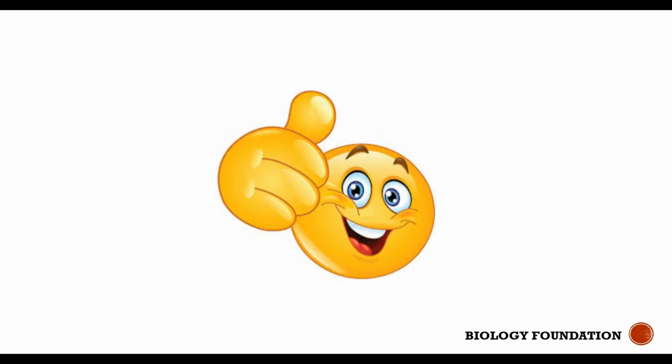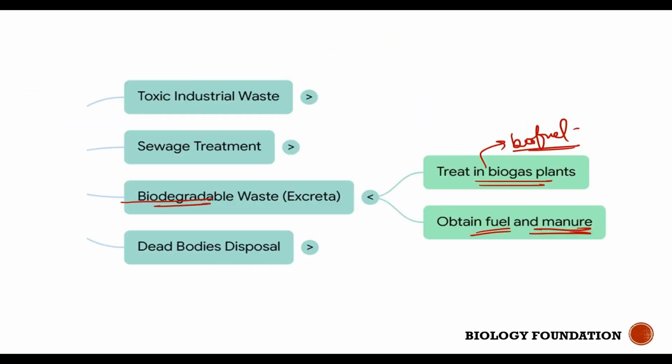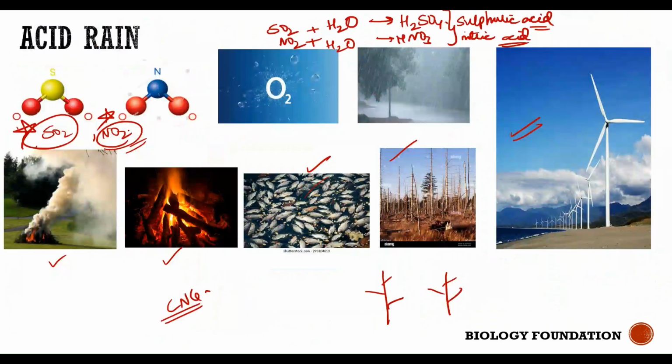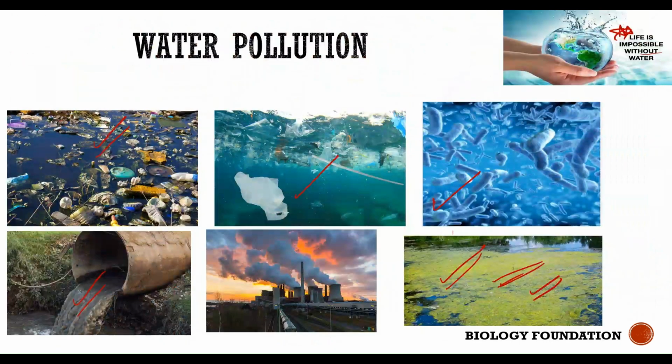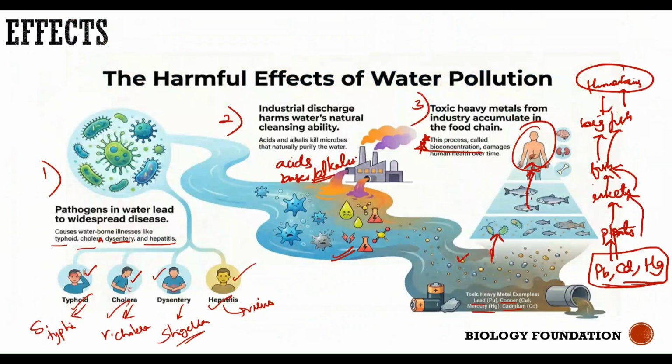Clear? So in today's video, I started with a few points that I forgot to mention in my previous video on air pollution, where we talked about global warming and discussed acid rain and ozone. Then we dived into the topic of water pollution. What are its causes? The major causes include industrial and sewage contamination. What are its effects on aquatic life and on human beings?